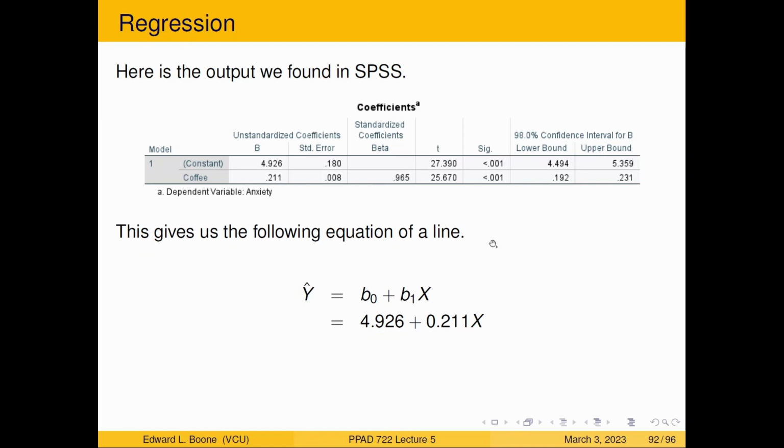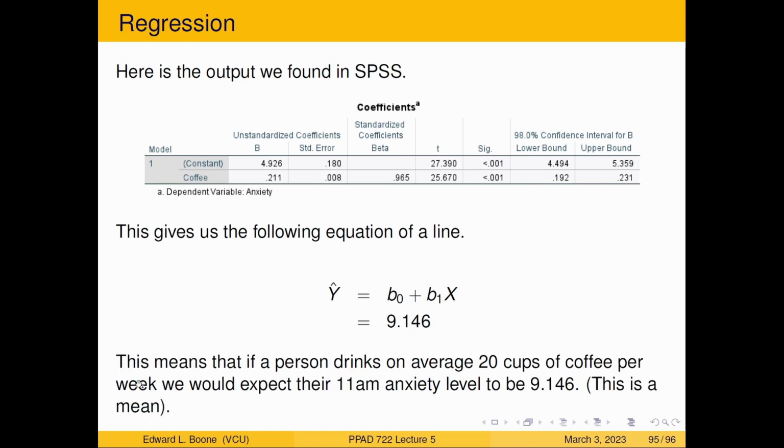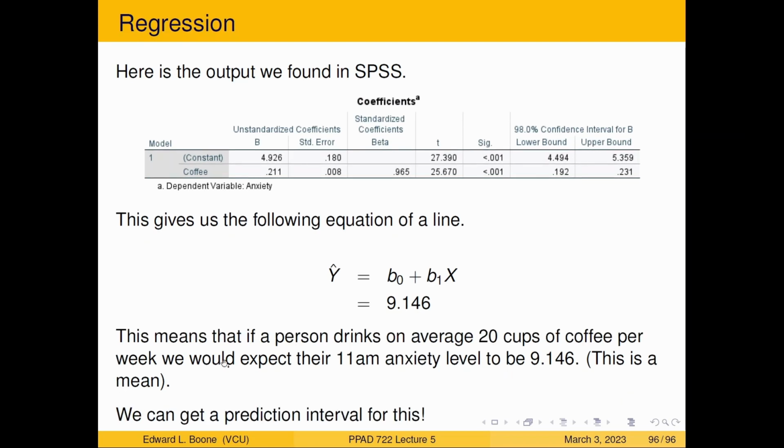And if we're interested specifically in 20 cups of coffee, we would just plug 20 into our equation here. That's all you have to do, plug in 20 and calculate the value, and you'll find that 9.146 is the anxiety level. And we can actually interpret this. So this means that if a person drinks on average 20 cups of coffee per week, we would expect their 11 a.m. anxiety level to be 9.146. Now, this is a prediction of the mean. But what if we wanted to get a prediction interval for this?